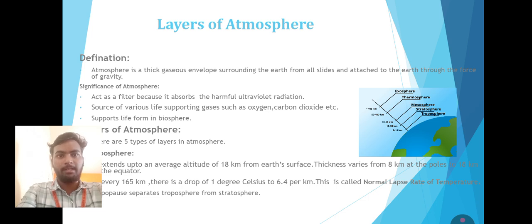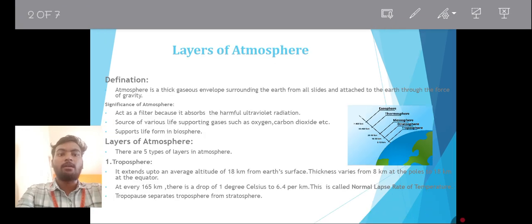It acts as a filter against harmful ultraviolet radiation coming to the earth surface. It is the source of various life supporting gases for the biosphere, such as oxygen, carbon dioxide, etc. It supports the life forms in the biosphere. And next we can see how many types of layers there are. There are five types of layers in the atmosphere.